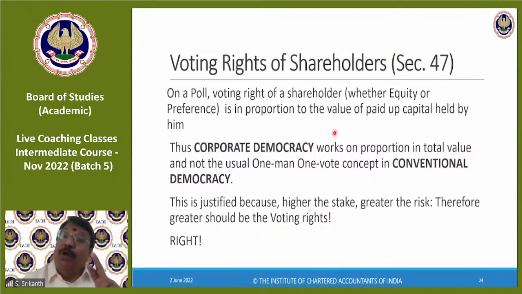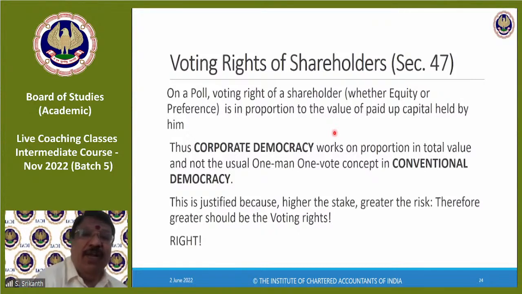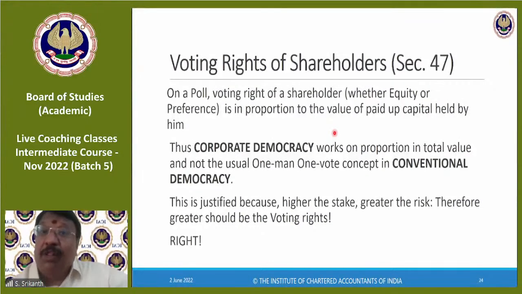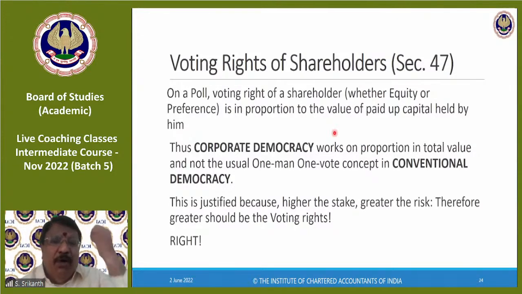Which is why when we come to differential voting rights, what happens? Normally 1 share, 1 vote on a poll, but for DVR alone, we say for 2 shares, 1 vote. For that, I'll give you extra dividend. Even then, it is proportion to the value of paid up capital. So those who hold more value of paid up capital will be able to influence the company's decision. Okay? So this is how corporate democracy works.